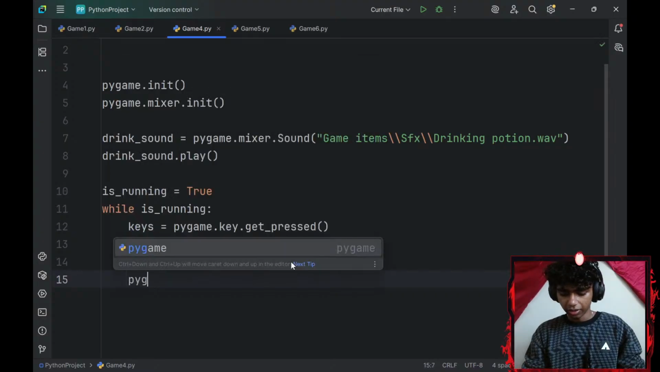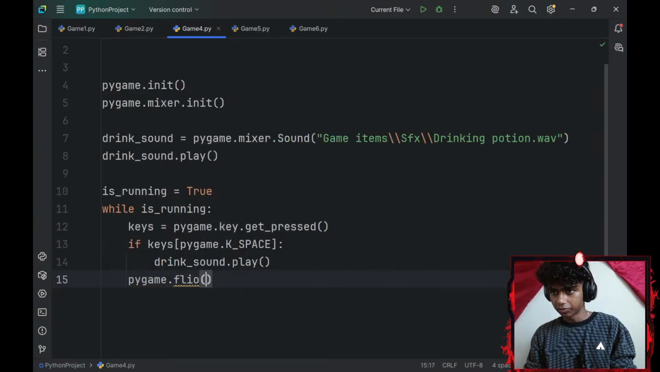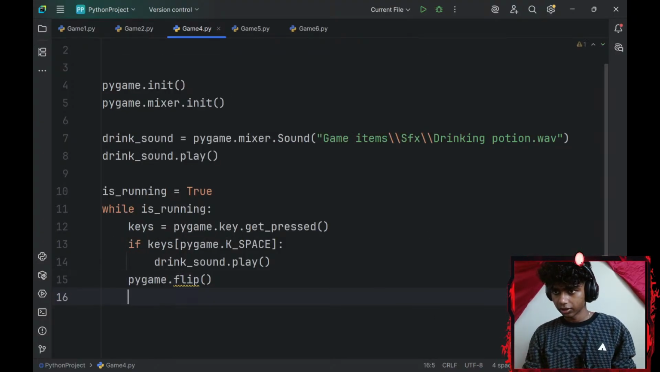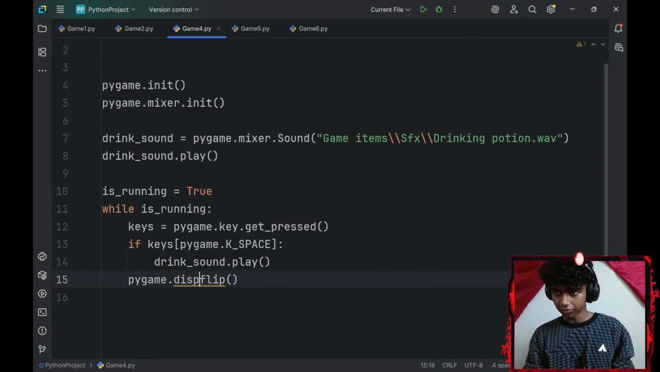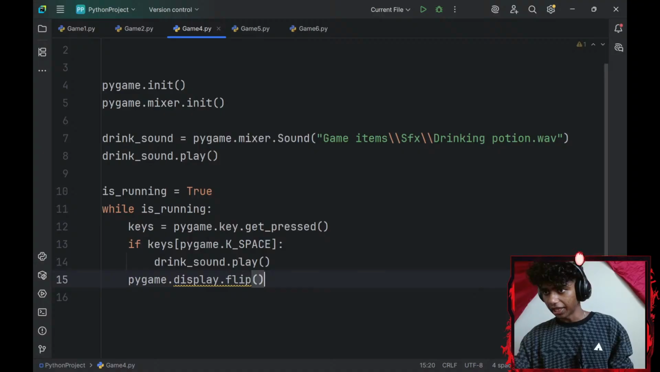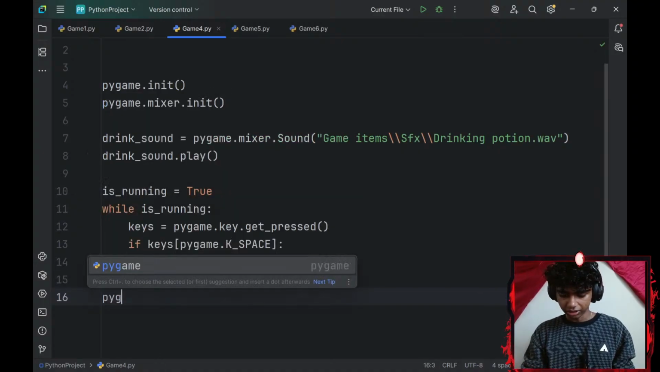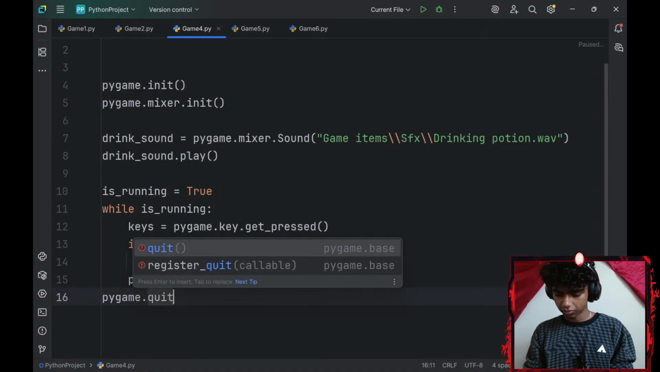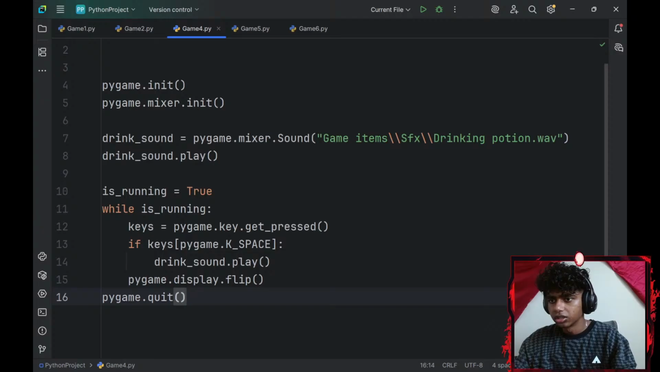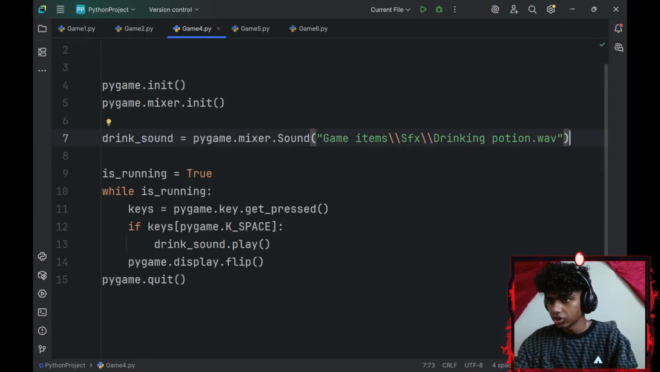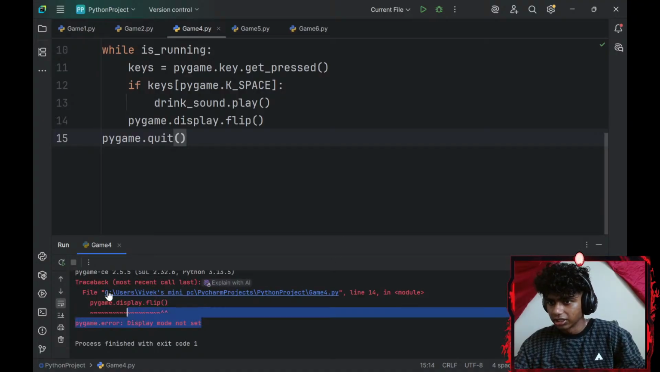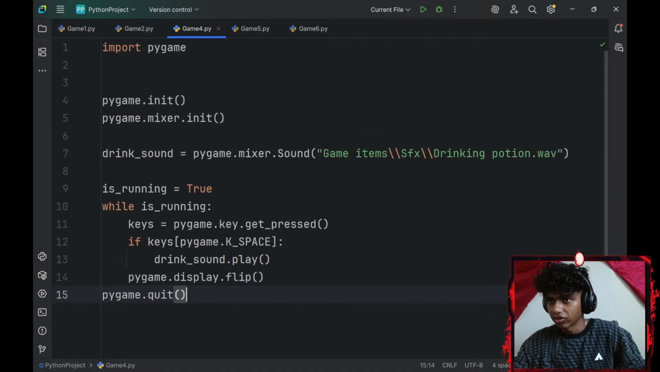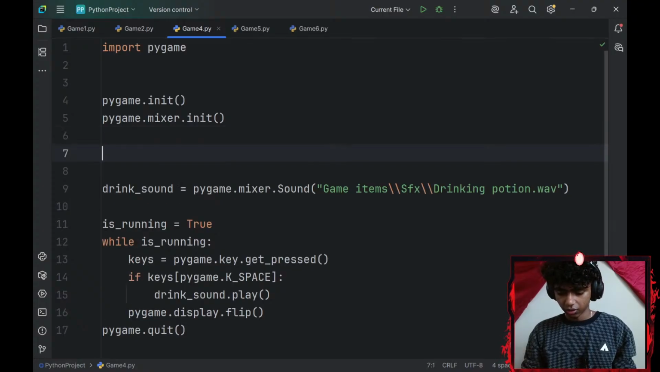Then let me go with a pygame.display.flip to update my display. And lastly, I'll go with a pygame.quit. Okay, there. This should work in my opinion. Let me run the command. Display mode not set. Okay, I guess I'll create a mode.